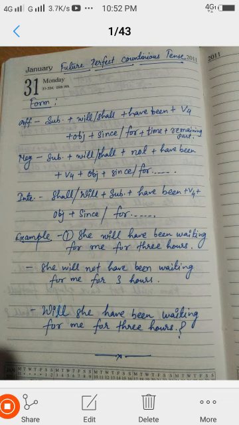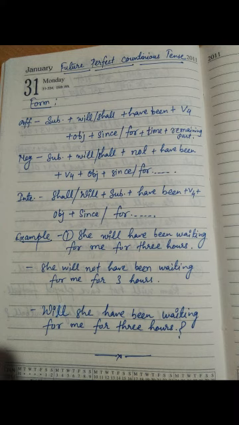And she will not have been waiting for me, will not have been. That means we put not between the will and have been. She will not have been waiting for me for 3 hours. And for interrogative, firstly we write the will or shall. So we write here, will she have been waiting for me for 3 hours? And then question mark.